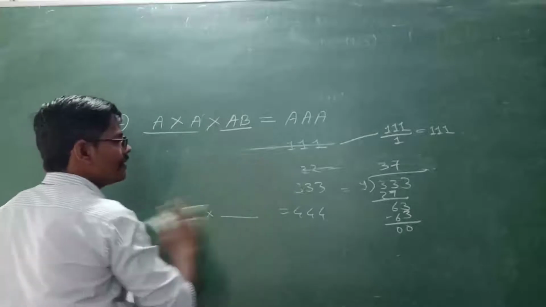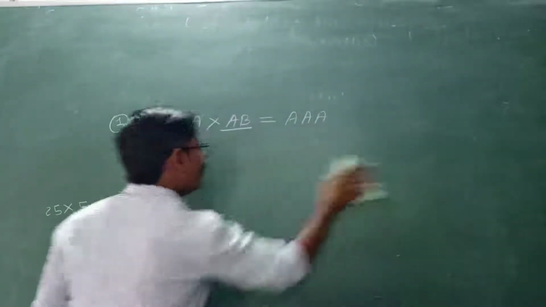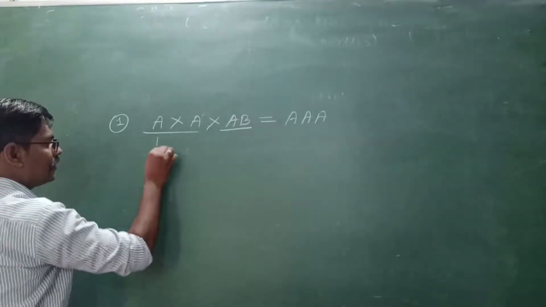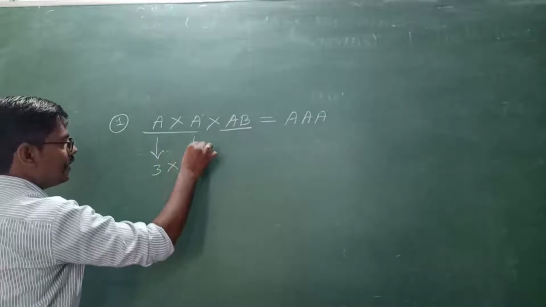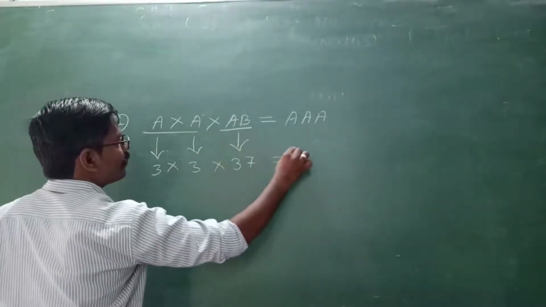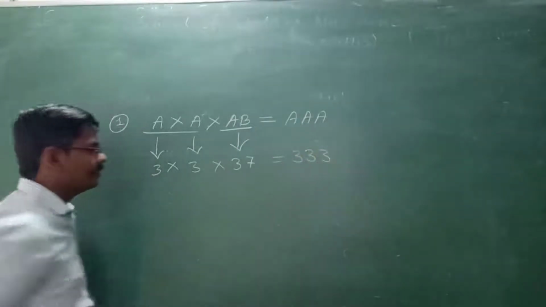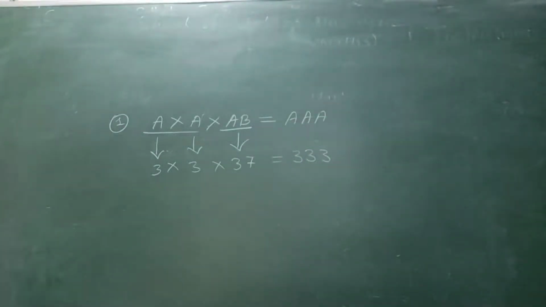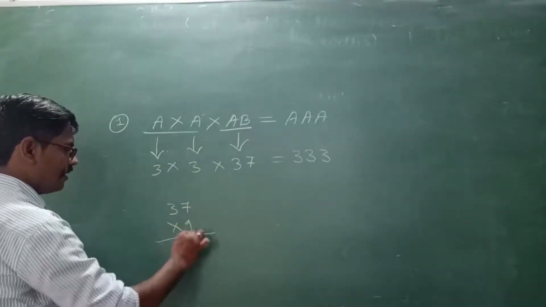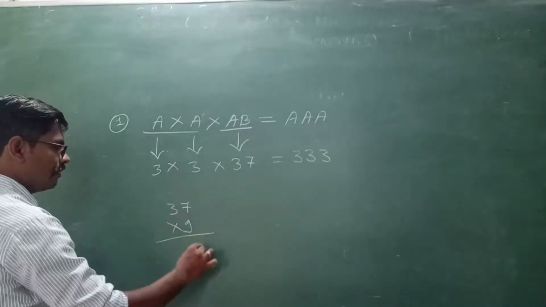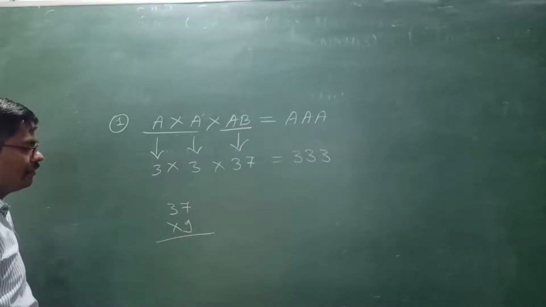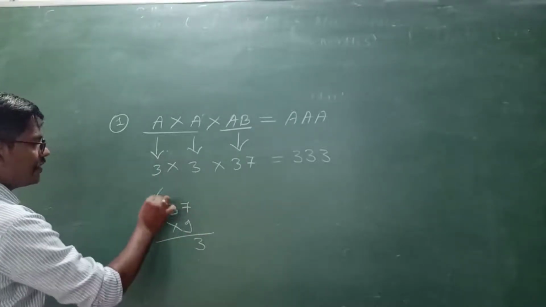So what can we say? What is the numerical value of this expression? The numerical value of this expression is 3 multiplied by 3 multiplied by 37, which is equal to the answer 333. You can verify it. 3 3s are 9, 37 multiplied by 9: 9 7s are 63, 6 carry.